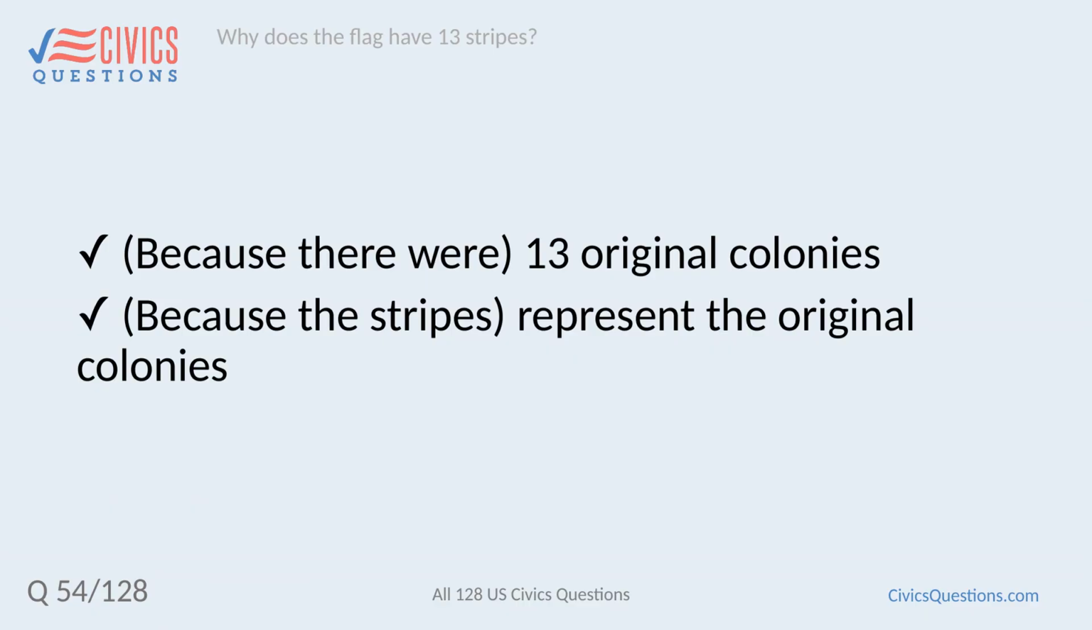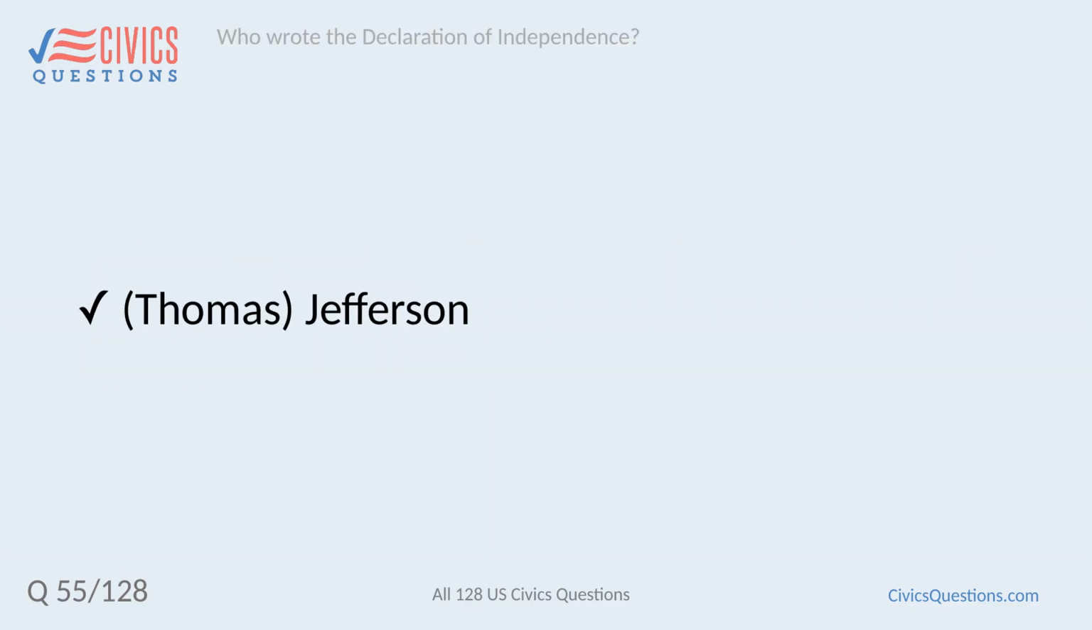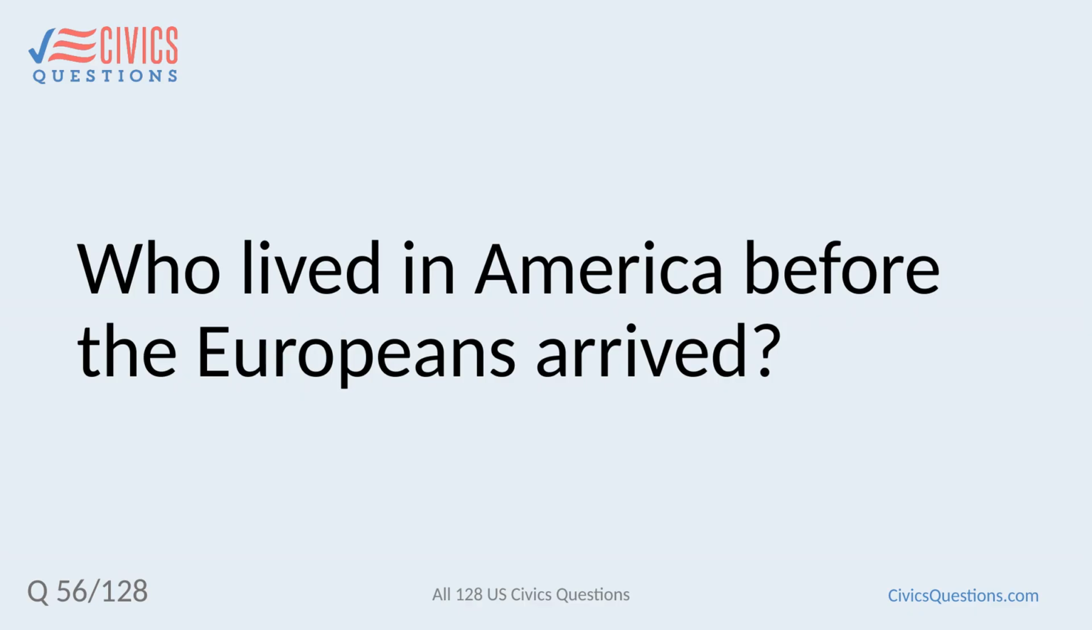Why does the flag have 13 stripes? Because there were 13 original colonies. Because the stripes represent the original colonies. Who wrote the Declaration of Independence? Thomas Jefferson.